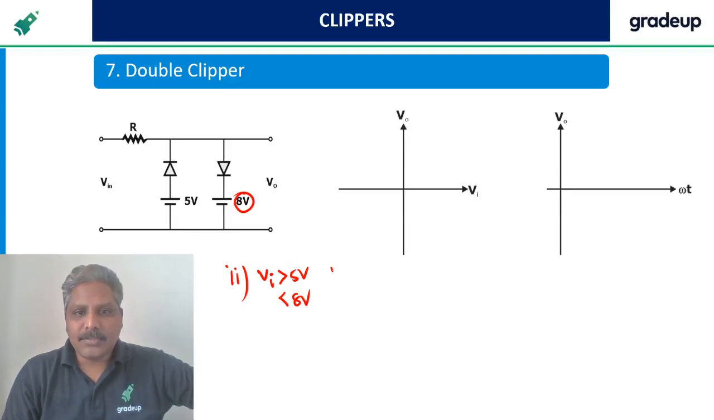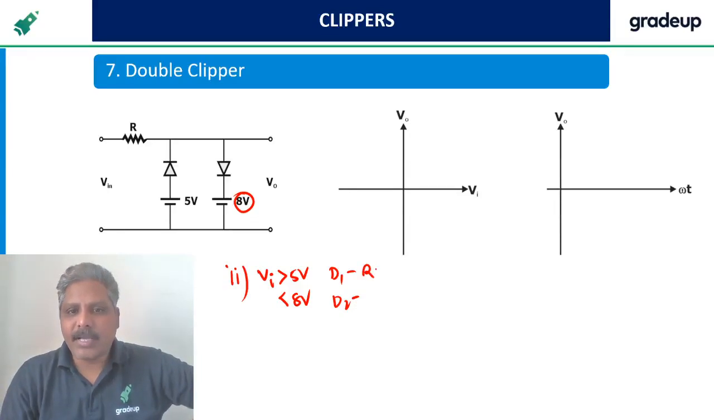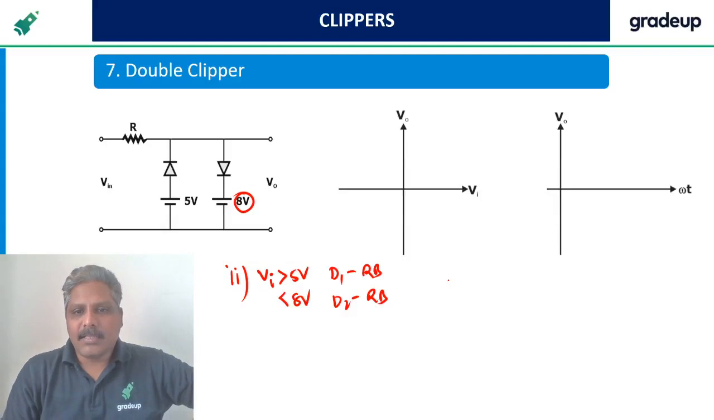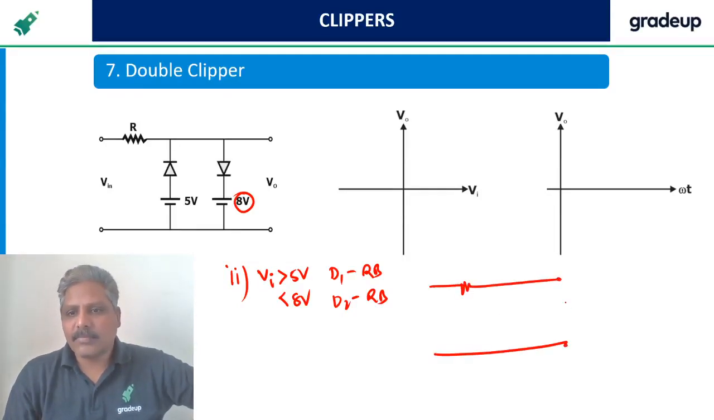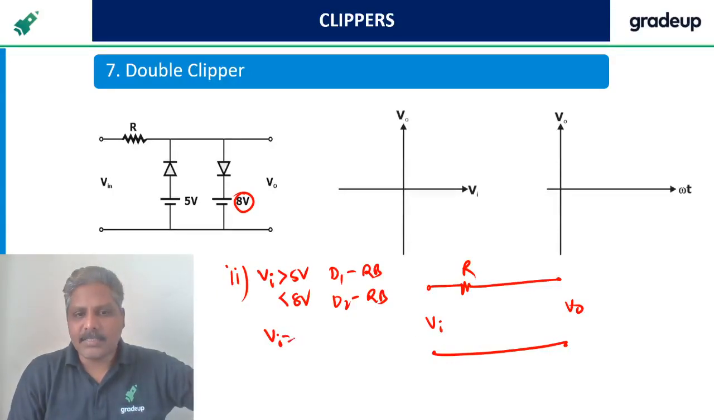Very good. So what happens to D1? What happens to D2? Greater than 5, reverse bias. This is also less than 8, reverse bias. Then both are reverse bias. The circuit looks like this, in fact. This is the output. V naught is equal to VI. So slope equal to 1. Done.